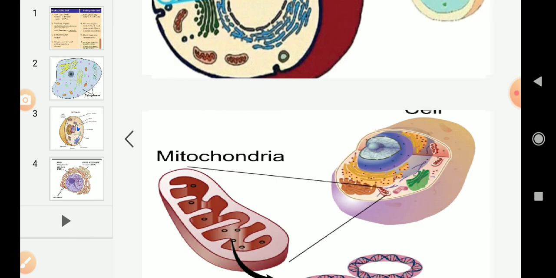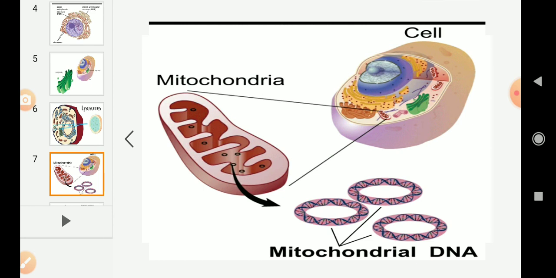And coming to the fourth cell organelle, that is mitochondria. Mitochondria are known as the powerhouses of the cell, and it is made of two membranes. The outer membrane is porous, it means it has tiny holes, and the inner membrane is deeply folded, it has several foldings.